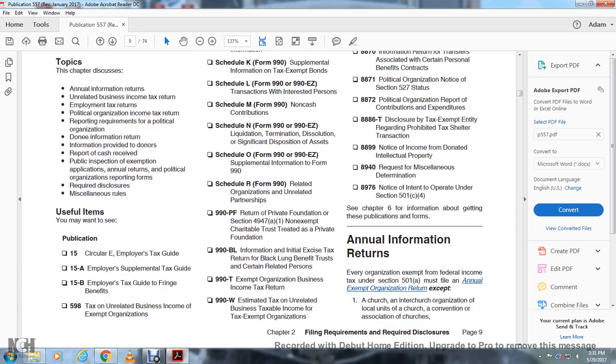See Chapter 6 for how to get these publications and forms. Annual information returns. Every organization exempt from federal income tax under Section 501(a) must file an annual exempt organization return.